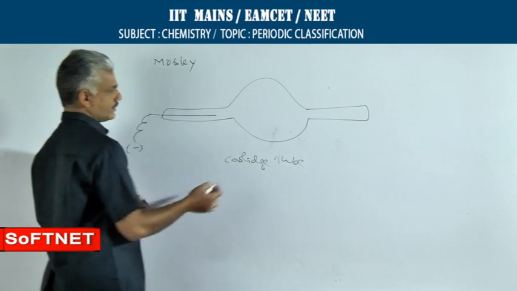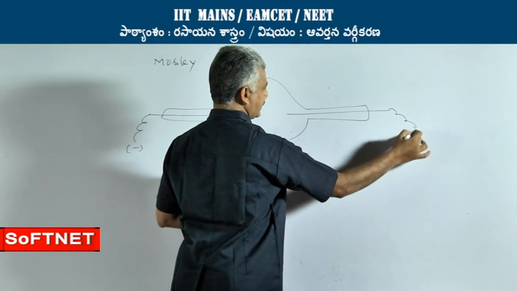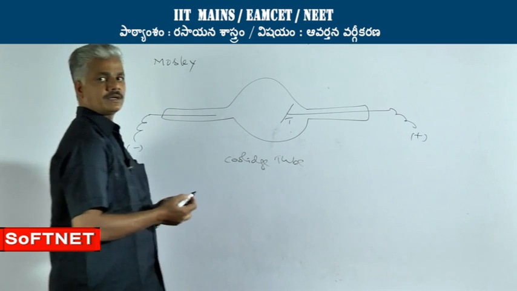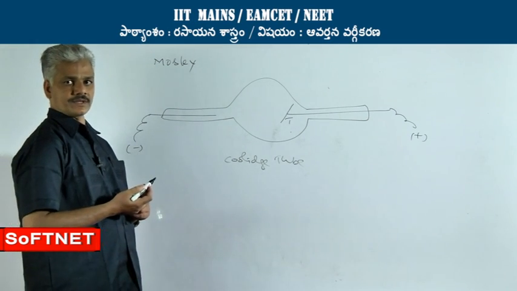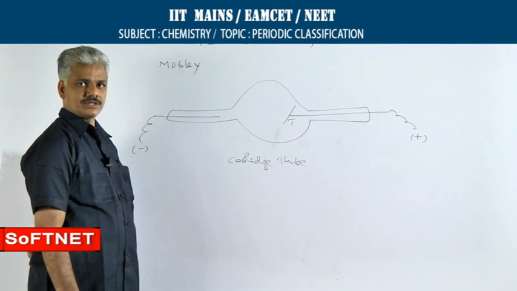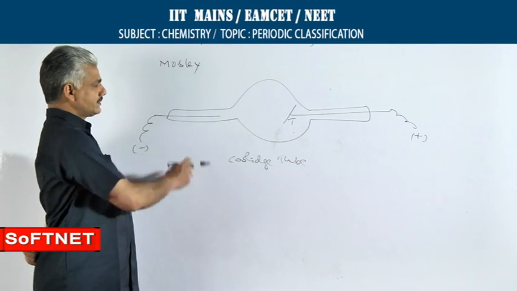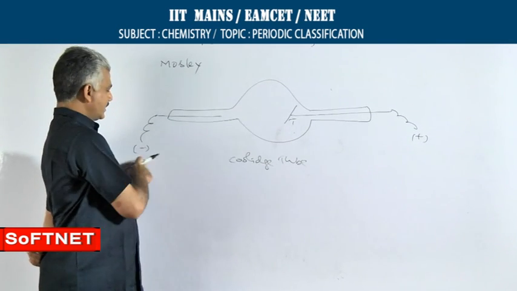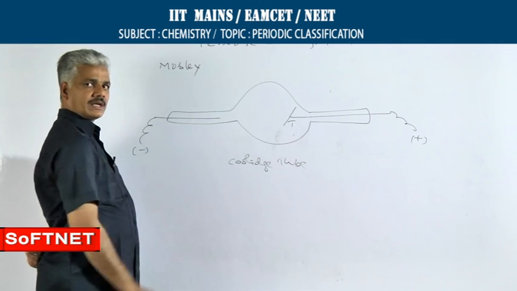One is a cathode, another one is an anode. To the anode, a target element is fixed. Coolidge tube is a normal discharge tube fitted with two electrodes, one cathode and one anode.